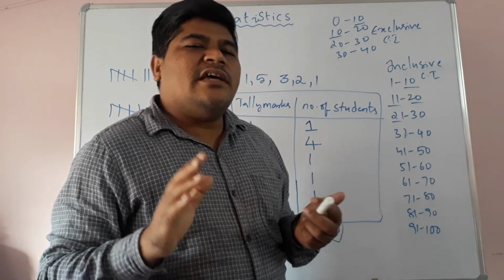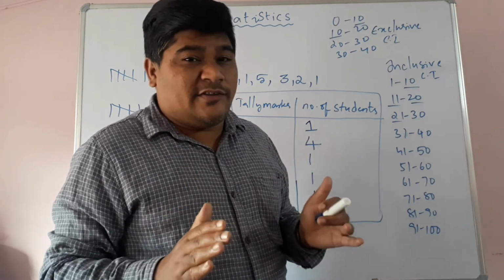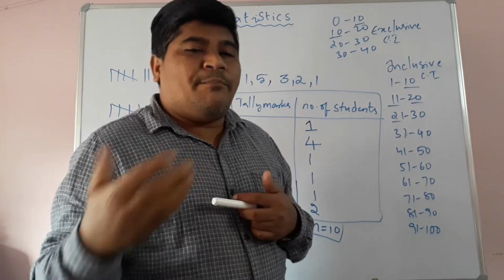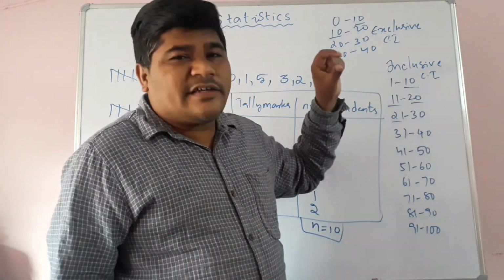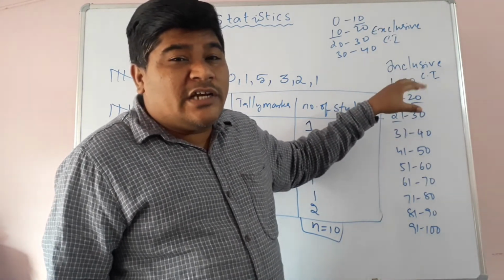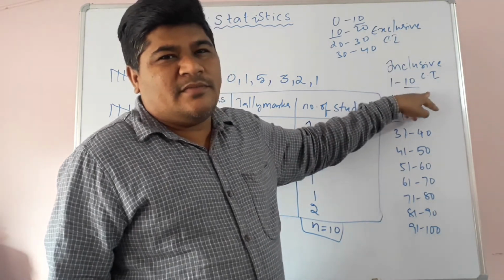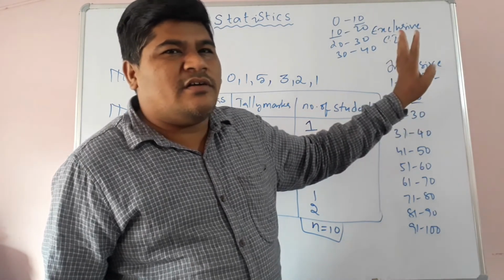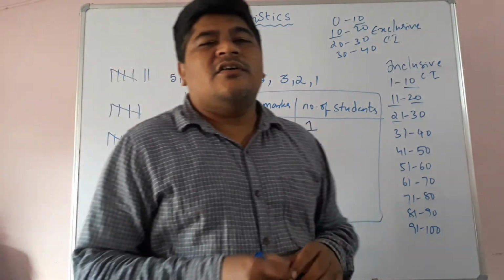And children, if you take class boundaries, that means exclusive class intervals, then class size is equal to upper boundary minus lower boundary. While taking class size for inclusive class intervals, we have to take the successive difference of any two lower limits or upper limits. Here, if you take the upper limit minus the lower limit, that is wrong. So children, these are the concepts to solve the first exercise.